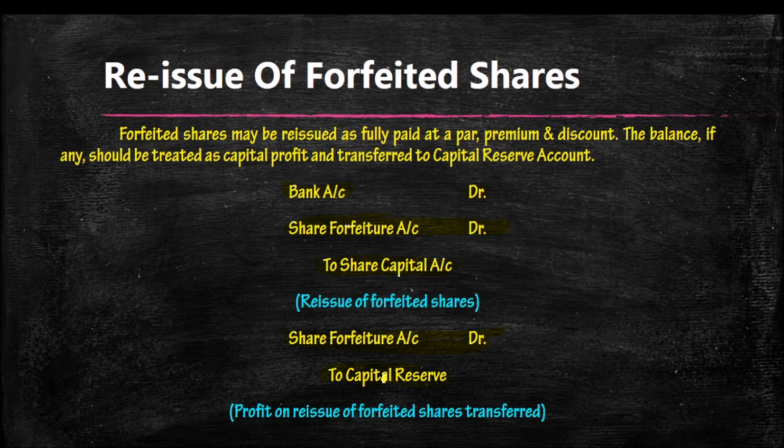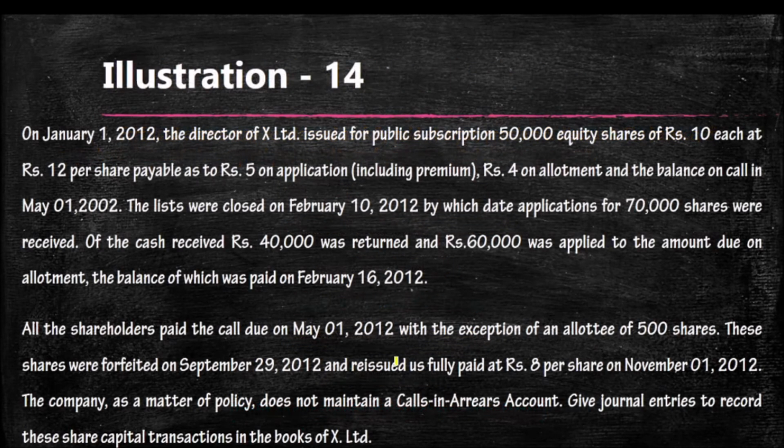Very important topic. We are moving to the practical area related to this reissue of forfeited shares. The first problem related to reissue. On January 1st, 2012, the directors of X Limited issued for public subscription 50,000 equity shares of rupees 10 each, but payable at 12 per share. Original value 10, but it is payable at 12.